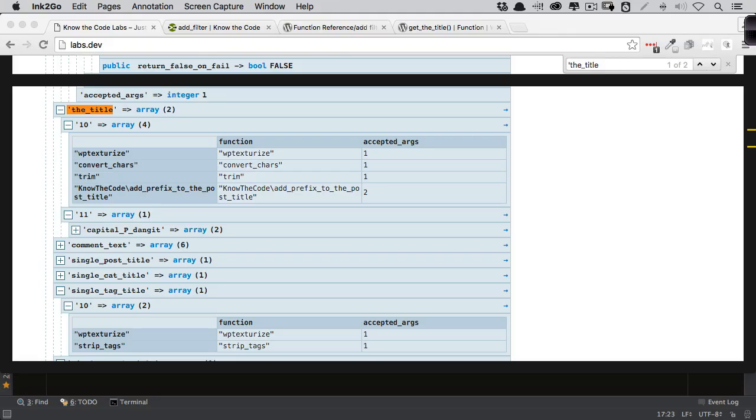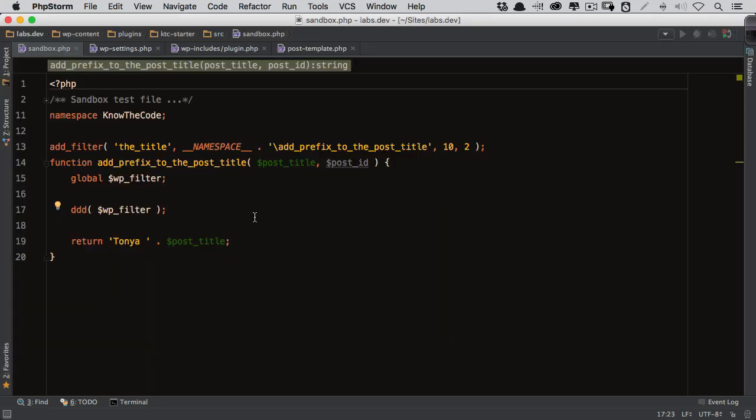Okay, so let's get in here and let's play around with this priority. Let's start with that. All right, so here we are. We're at a 10 right now. What if we change this to a 5?